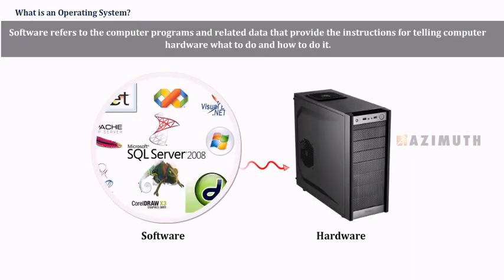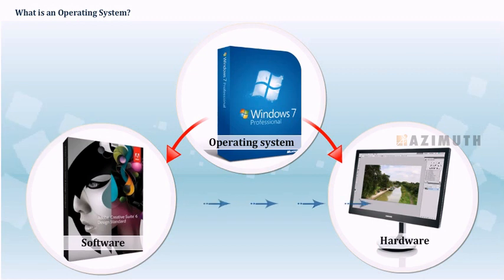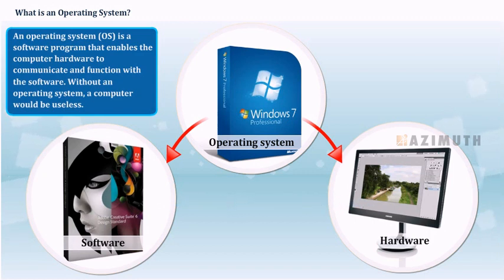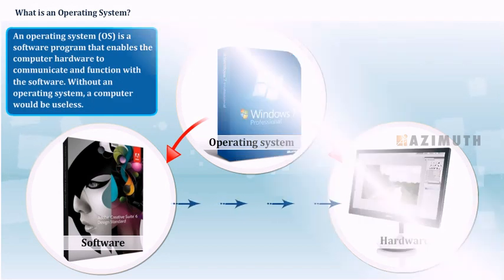Software refers to the computer programs and related data that provide the instructions for telling computer hardware what to do and how to do it. An operating system, OS, is a software program that enables the computer hardware to communicate and function with the software. Without an operating system, a computer would be useless.